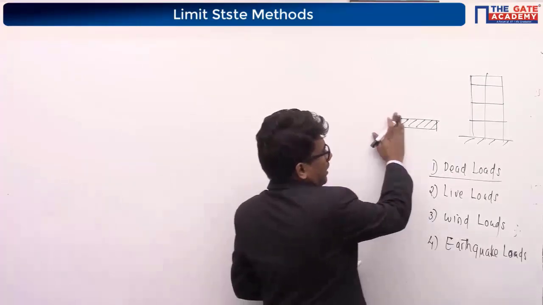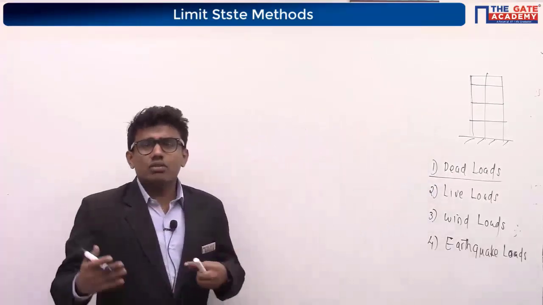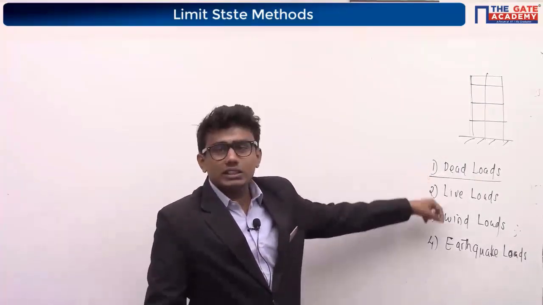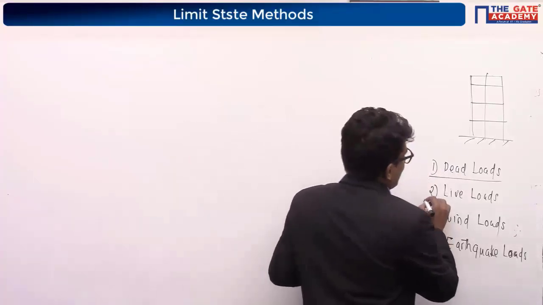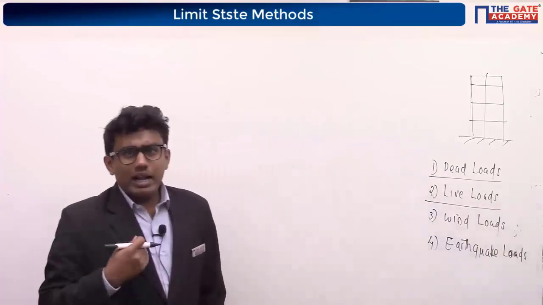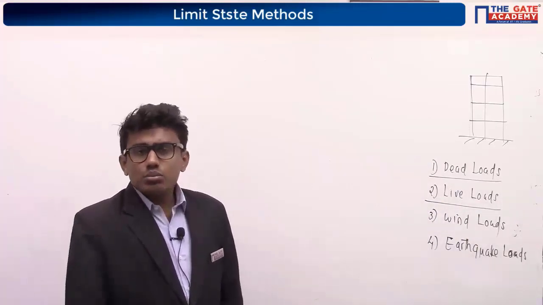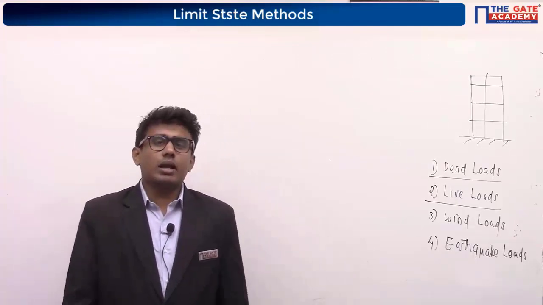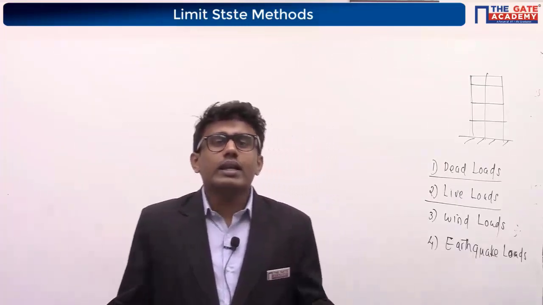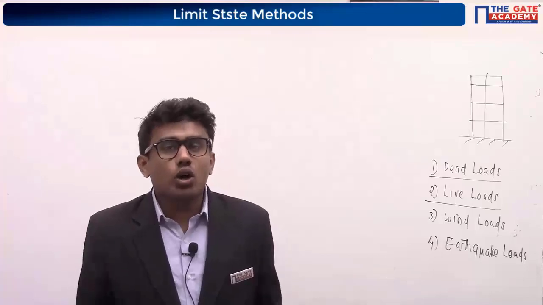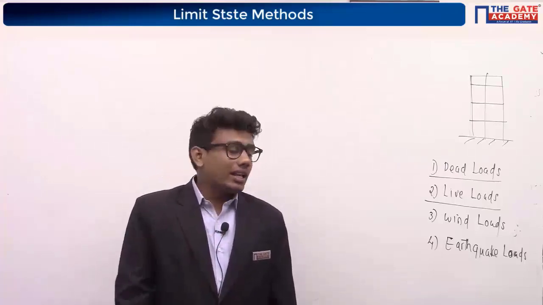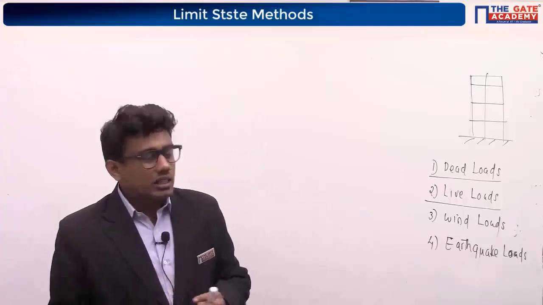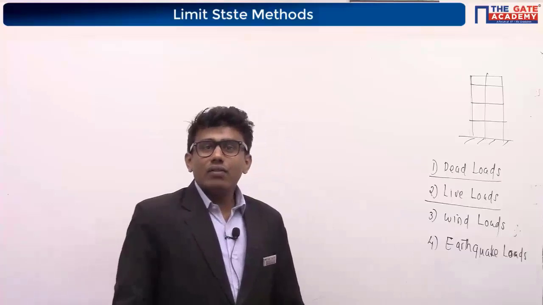Otherwise, if there is any permanent live load, a live load which is not movable, that will also be considered as our dead load. What is the meaning of live load? In this room, I am live load. It is load which is movable, and the direction of the load will be different. I will be here sometime, after some time I will be there, moving here and there, right? That is movable load. The persons in a building or the furniture, all these things can move here and there. So the movable loads are termed and discussed under the heading live loads.